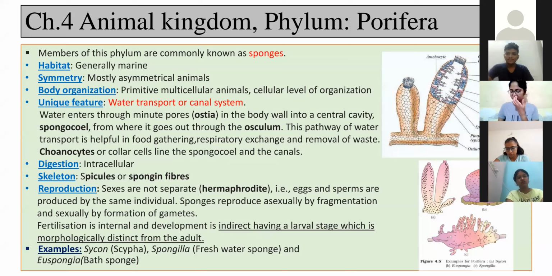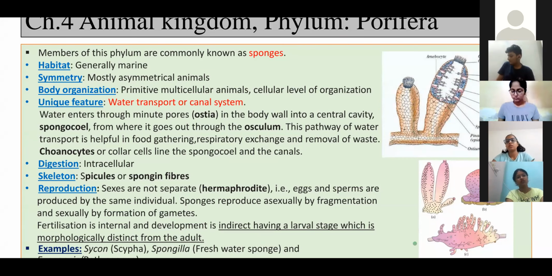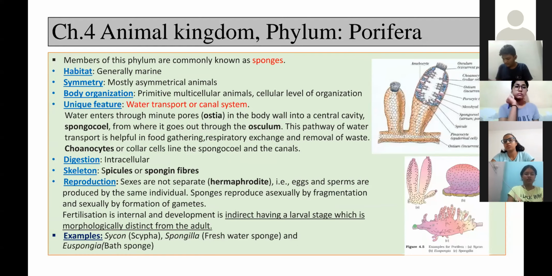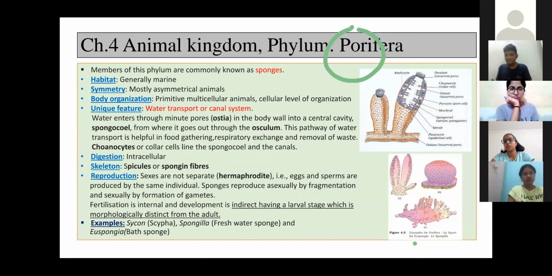Pori means pores, and fera means body. So Porifera means body with pores.